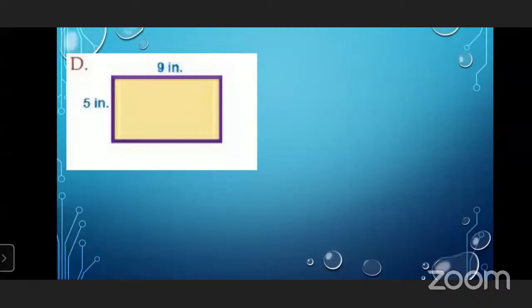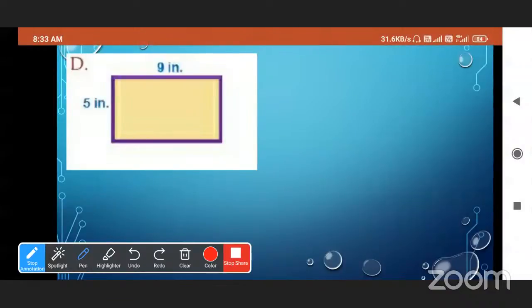28, answer 28. Okay. Can you tell me what is the length of this rectangle? 5 inch. Okay. And breadth is 9. 9. Okay. Now tell me the formula for perimeter of rectangle.